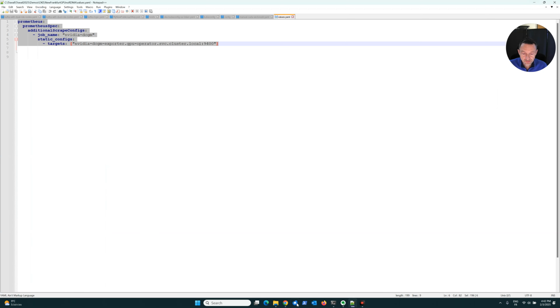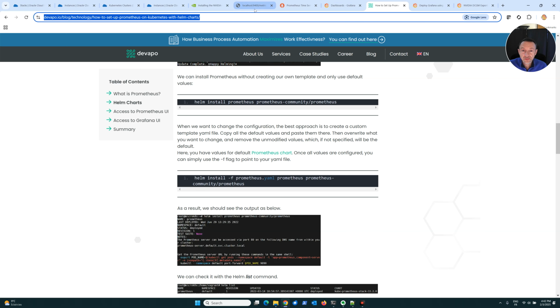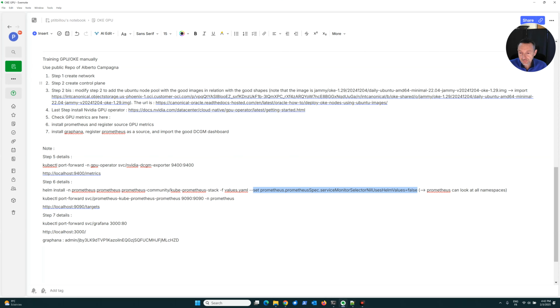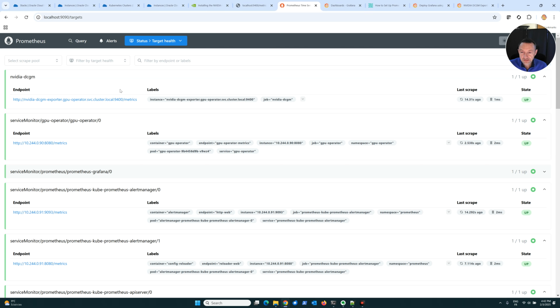Okay, after doing that, Prometheus is installed, and as you see, again, I'm using kubectl port forward on the good Prometheus service, and after that, I can see that the target here, that is a DCGM exporter, is okay. So I have the metrics.